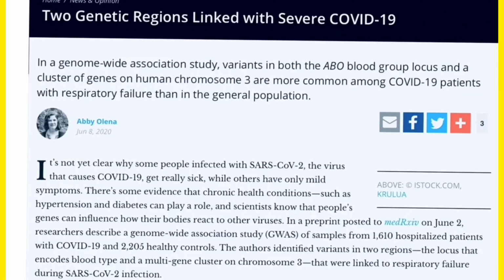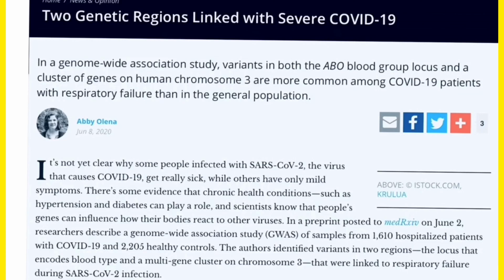In this news, the first news is that two genes were reported in COVID-19 patients who are infected. You know that most of the time people think, if someone is infected and someone is not infected in the same environment, what is the reason? Someone is serious, someone is not serious.